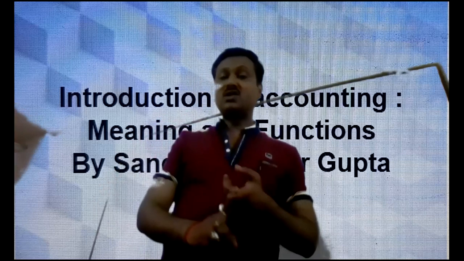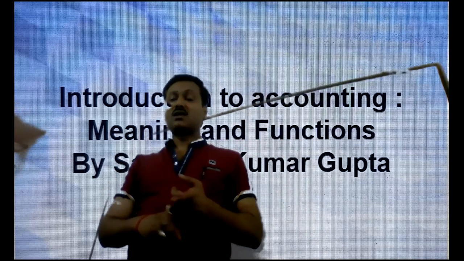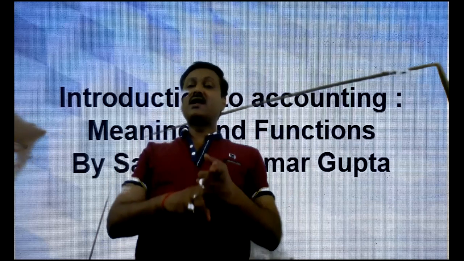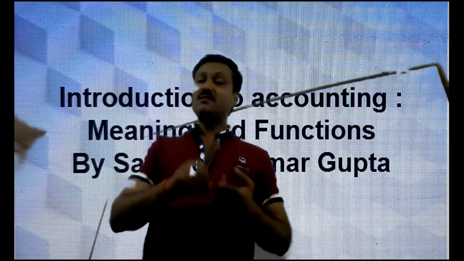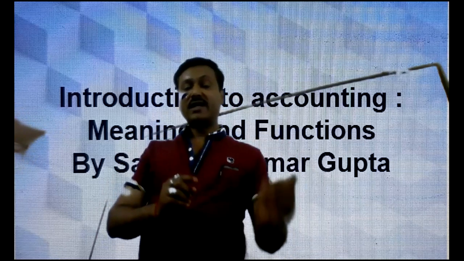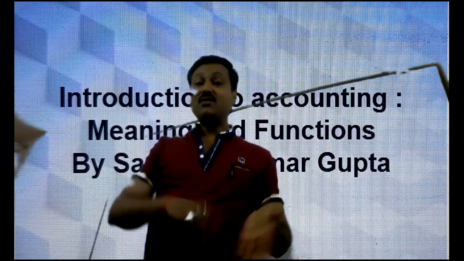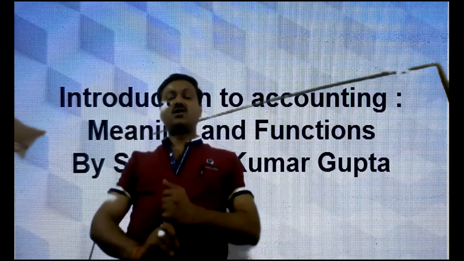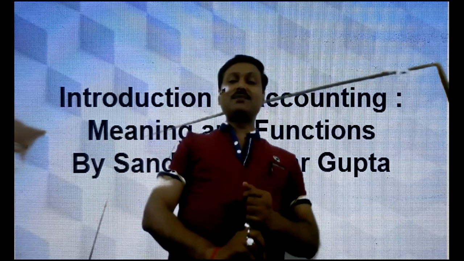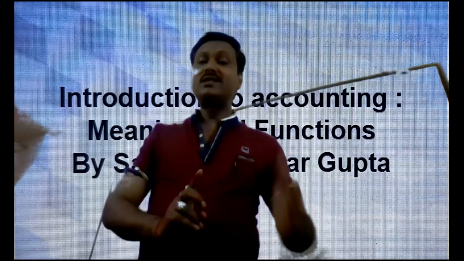Only those transactions are eligible to be recorded in the books of account which can be measured in terms of money. So first we identify, then measure on a financial basis, then we record in the books of account. So the step of recording will start after measuring.